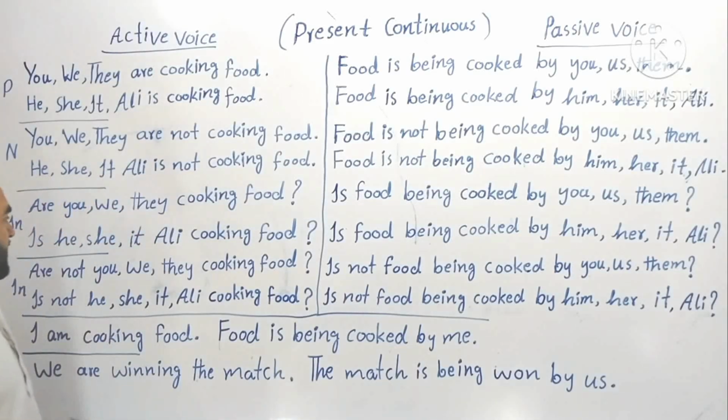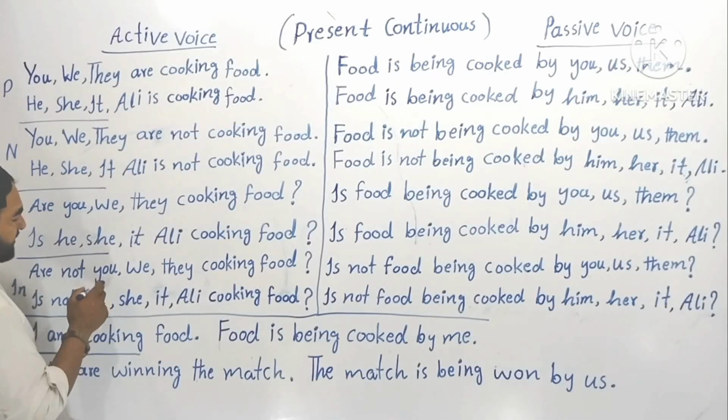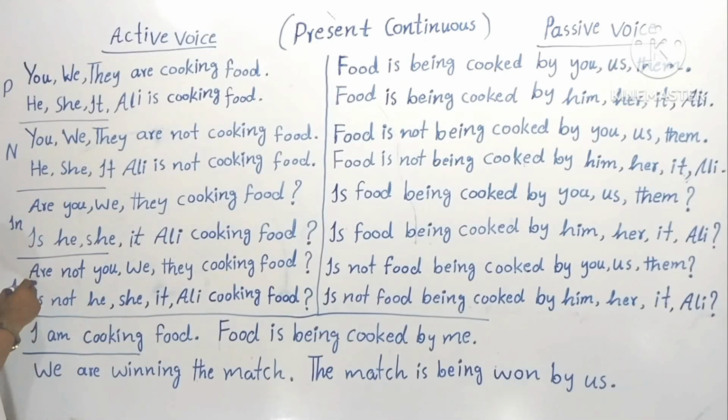Understood? Now let's go to the interrogative negative sentence of the active voice in present continuous. Here, before, it was only the helping verb coming in the beginning. But here, there is another word, that is not. First of all, the helping verb comes, then not, then the subject. Understood? First of all, helping verb, then not, then the subject. Clear?